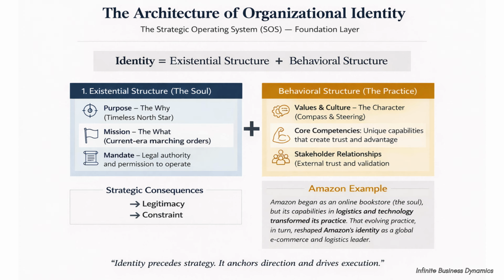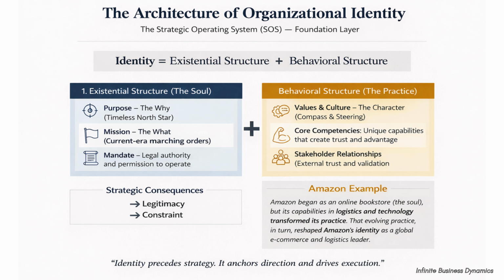Mandates. Mandate refers to the formal authority and permission granted to an organization to operate. It may originate from law, regulation, ownership structure, or institutional authority. Example, World Bank. Their mandate is to reduce poverty and promote sustainable development. This authorizes them to provide development loans and finance infrastructure projects. Application. Mandate determines legal boundaries of action, regulatory responsibilities, and the scope of institutional authority.